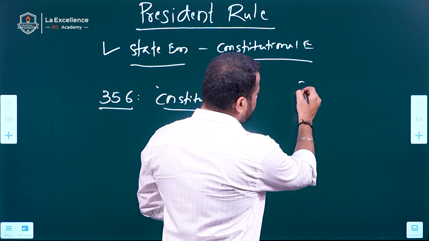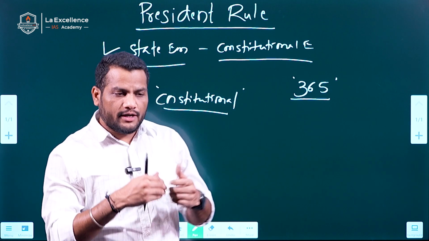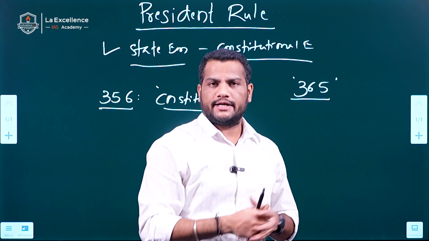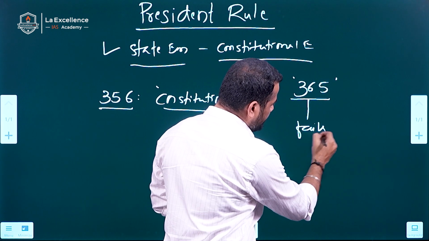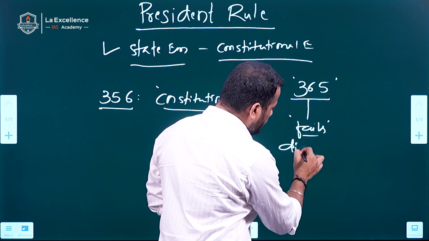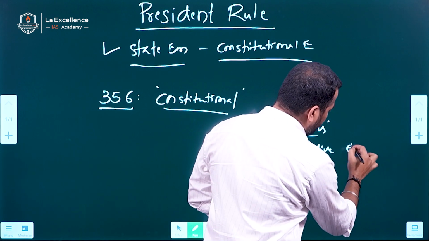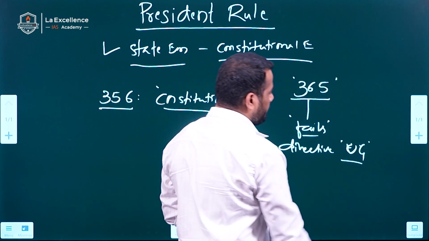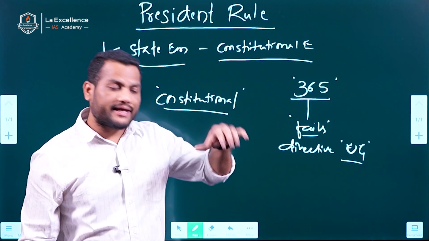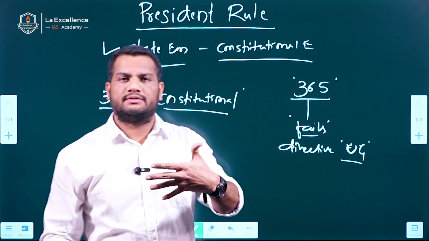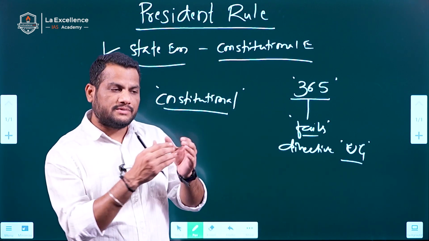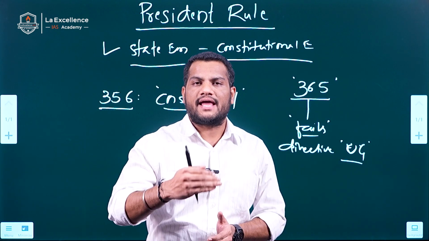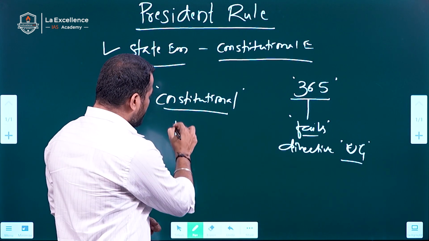Under Article 365, it says that the central government gives directions to any particular state. If any state fails to implement these particular directives of the central government or union government, in this condition, again, the president is satisfied that a situation arises in which the state government cannot be carried on in accordance with the constitutional provisions.